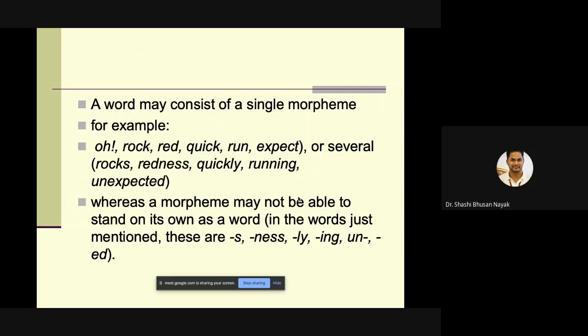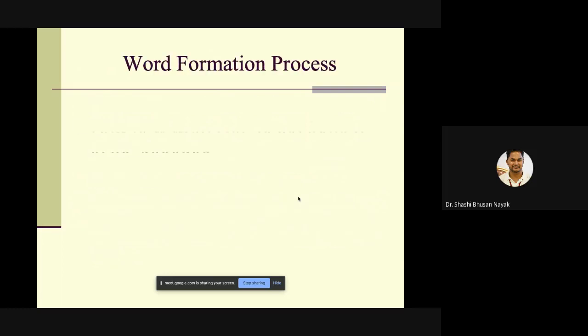Whereas a morpheme may not be able to stand on its own as a word. As just mentioned, these are S or NESS or LY or ING or UN or ED. That's what I've already discussed. I'm going to something else.